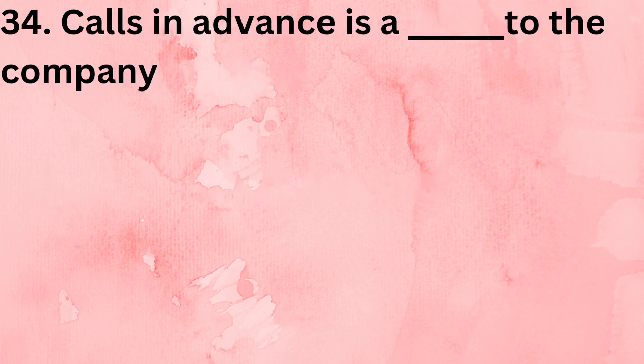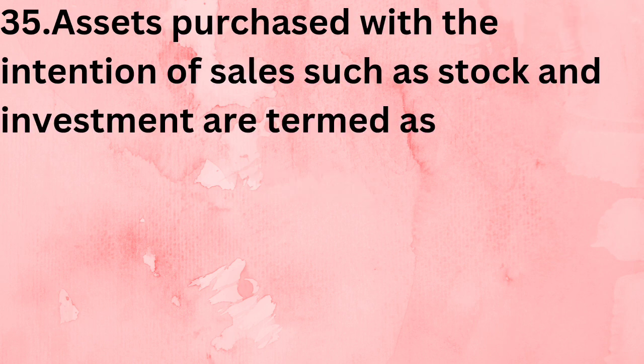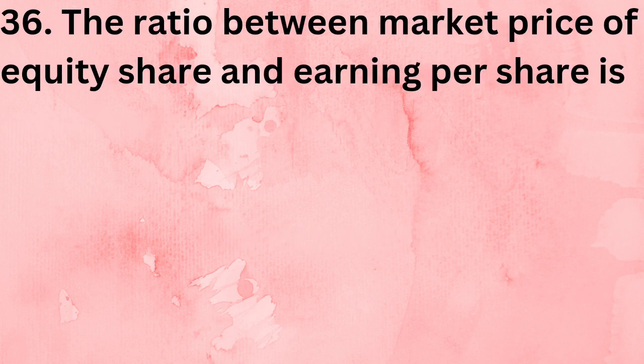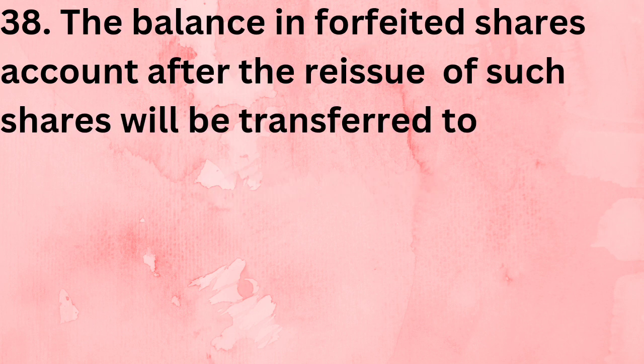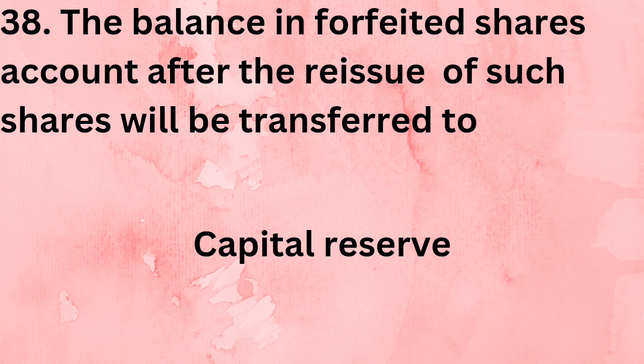Calls in advance is a dash to the company. Liability to the company. Assets purchased with the intention of sales, such as stock and investment, are termed as floating capital. The ratio between market price of equity share and earning per share is price earning ratio. A project with a longer gestation period should rely on equity capital. The balance in forfeited shares account after the reissue of the shares will be transferred to capital reserve.